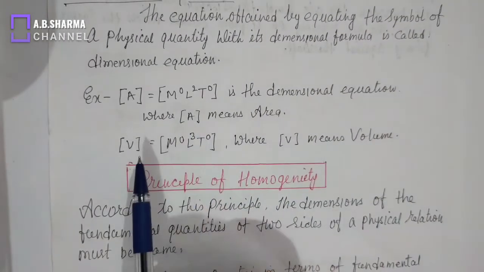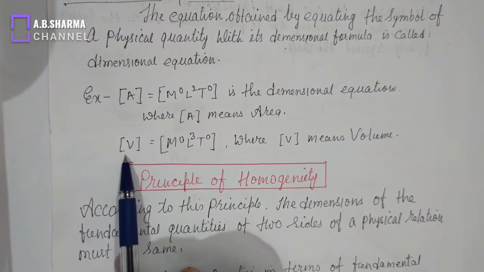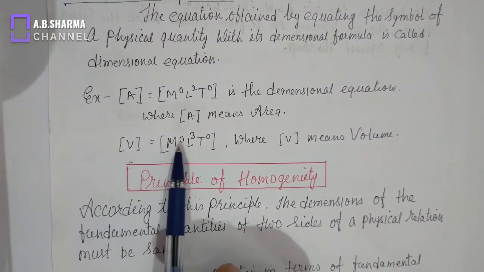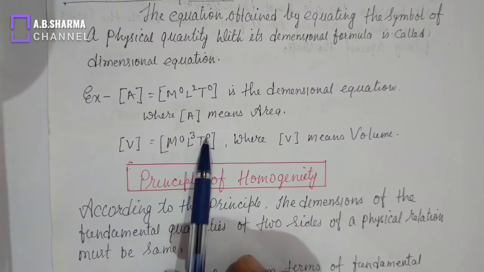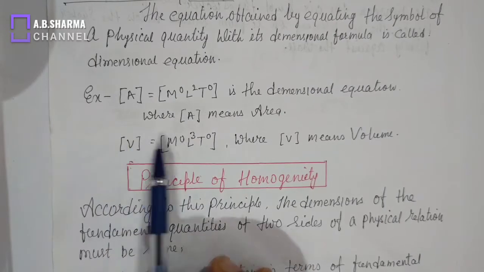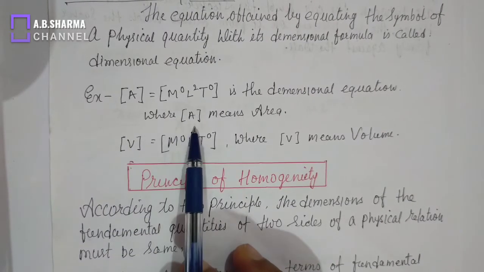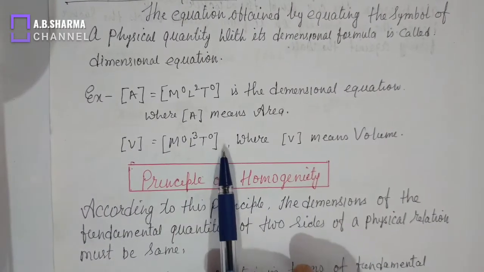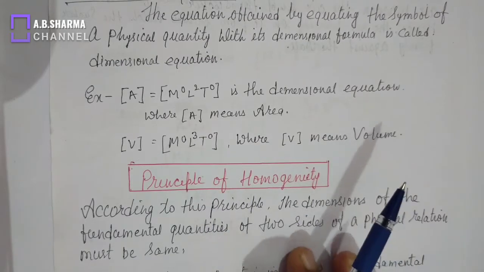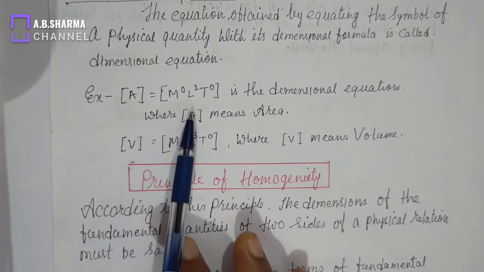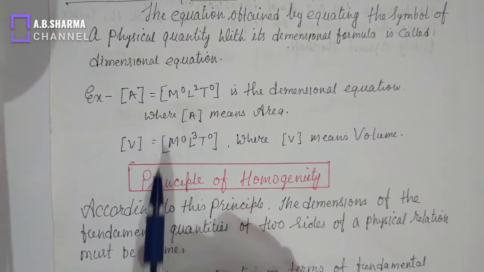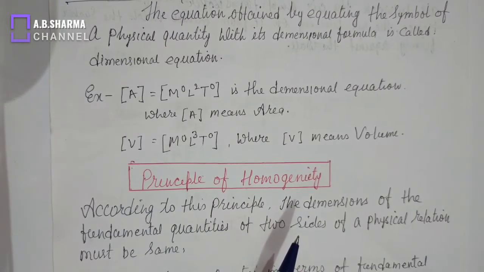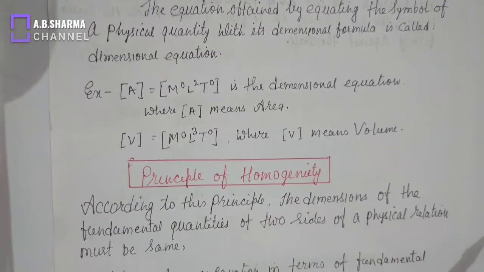Similarly, dimension of volume V equals M to the power 0 L to the power 3 T to the power 0. Means when this volume is equated with its dimension, then the dimensional equation forms. This is called dimensional equation. Means when a physical quantity is equated with its dimension, then the dimensional equation forms.